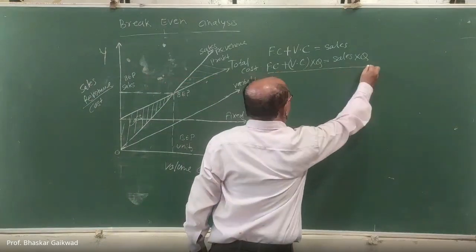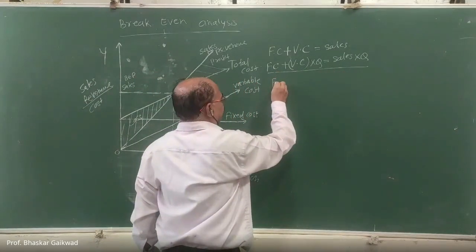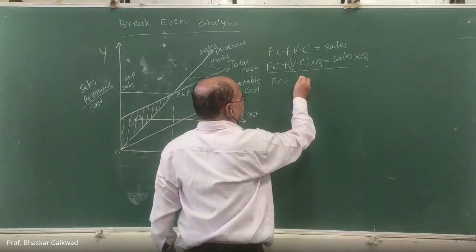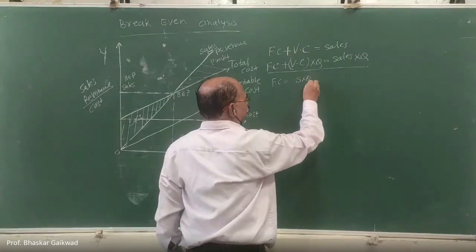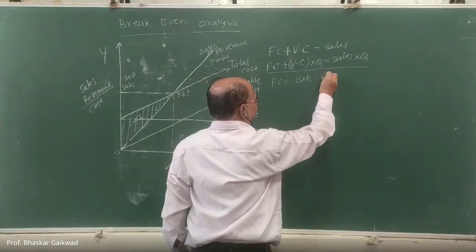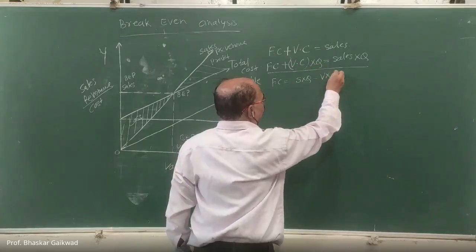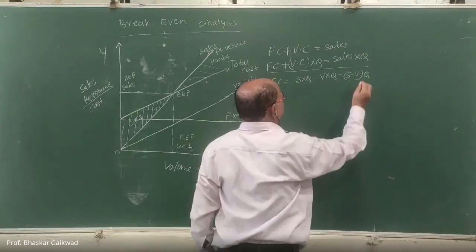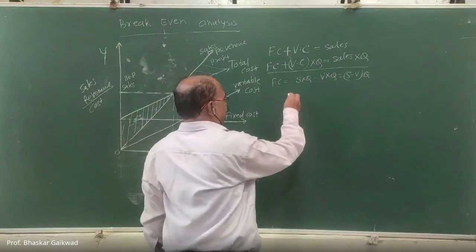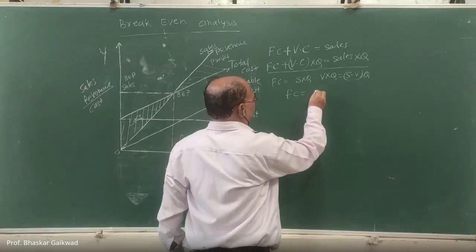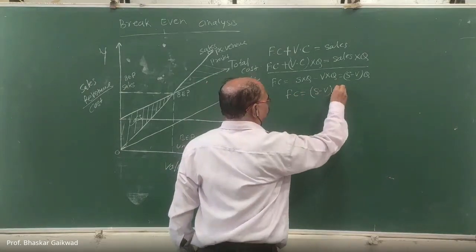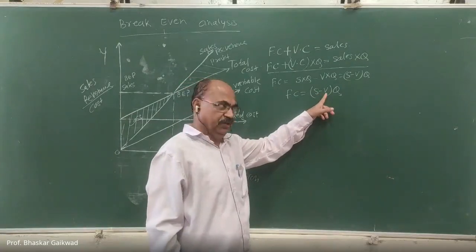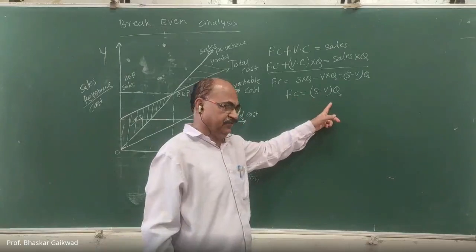Means the unknown variables we can calculate. Okay. Now this equation, I will make this FC is equal to sales. For sales, I will write here S into Q minus V, V means variable cost into Q. So FC is equal to (S minus V) into Q. Here S means sales per unit, V is variable cost per unit, Q is quantity, and FC is the fixed cost.